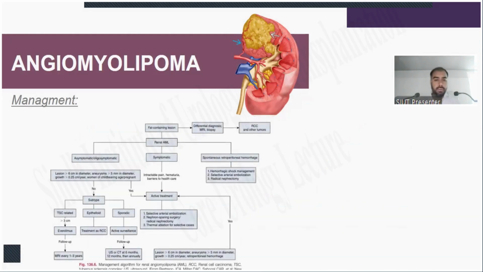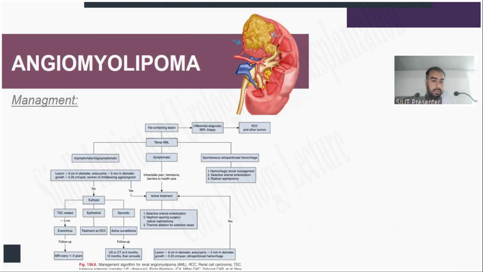This is a flowchart for the management of AML. For a fat-containing lesion, a differential diagnosis is made, and after the proper diagnosis, by biopsy or MRI, RCC or other tumors are treated accordingly. If the diagnosis is made as renal AML, it is again classified into three categories: symptomatic, asymptomatic, or spontaneous retroperitoneal hemorrhage. If the patient has a spontaneous retroperitoneal hemorrhage, then it is treated with hemorrhagic shock management, selective arterial.